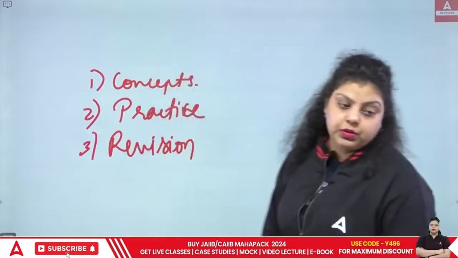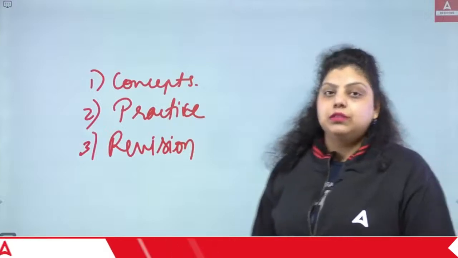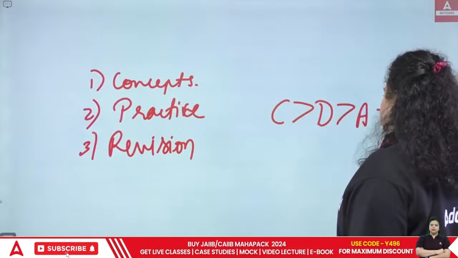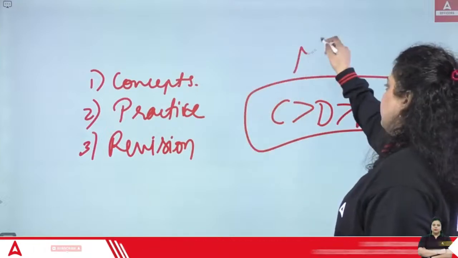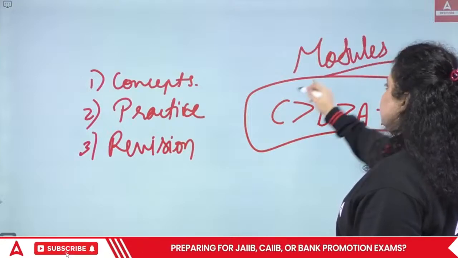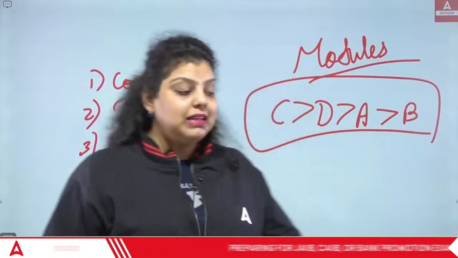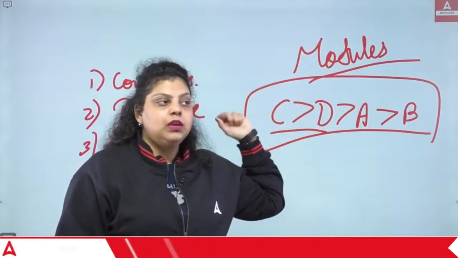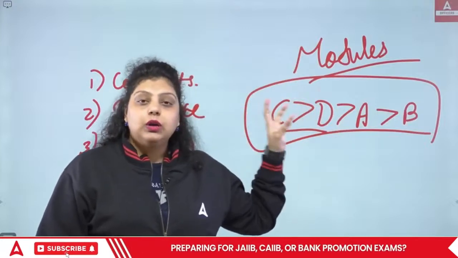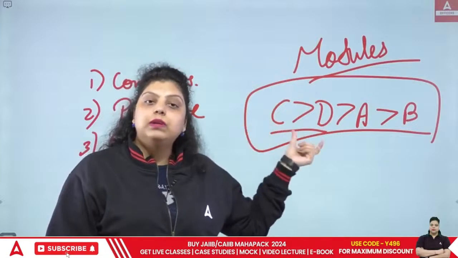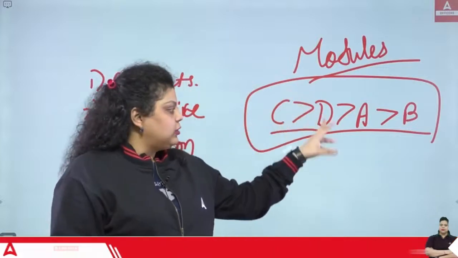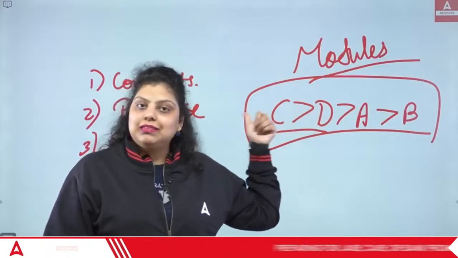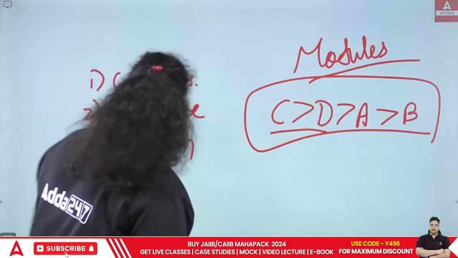And when you are starting to prepare for IFS, if you are doing self-study even, then start with module C, then module D, then module A, and then module B. This should be the sequence of your modules while you are starting your own self-study or if you have a paid batch. Because in the paid batches, I am starting from the C module only. C and D have more syllabus, more weightage in the paper, and more concepts to understand. So that's why they will need more time to revise as well as to cover the syllabus. And that's why I am suggesting that if you are doing self-study, then start from module C. If you have a paid batch, start from module C only. That will be really helpful for your preparation.